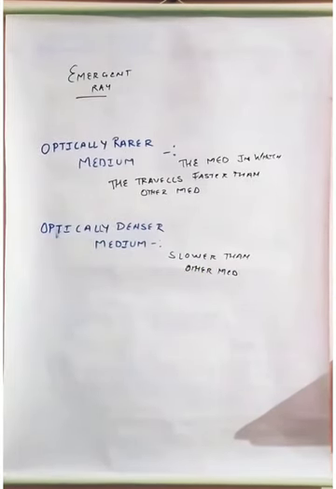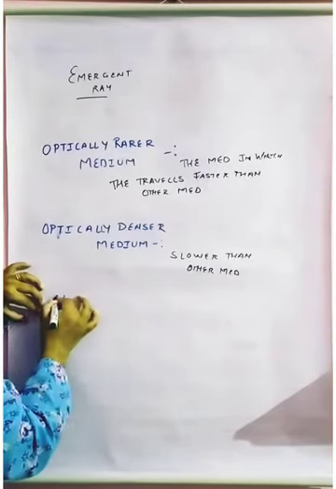So how can we define optically rarer and optically denser? The medium in which the light travels fast is called optically rarer, and the medium in which it travels slow is called optically denser. Why do we say the ray travels faster in air? Because comparatively, in vacuum the light travels with the speed,